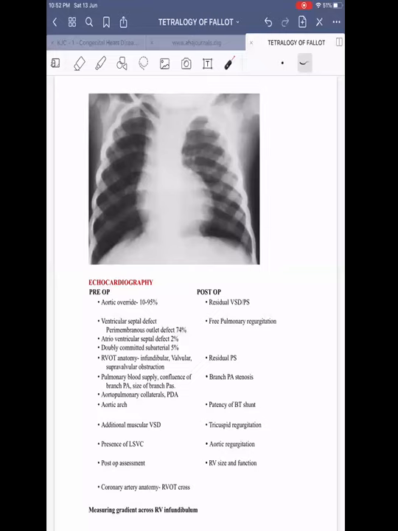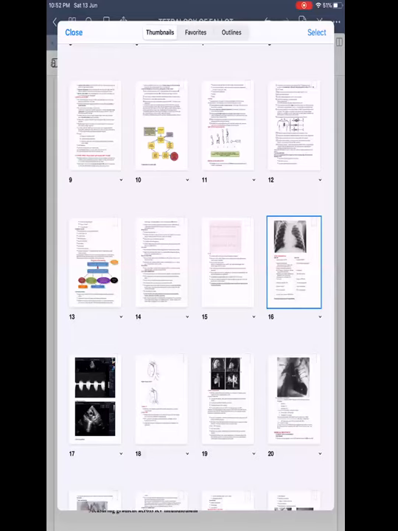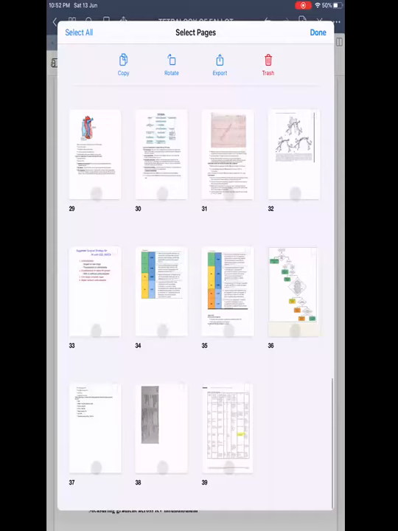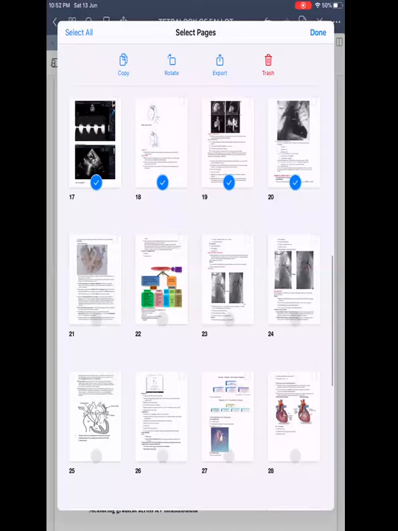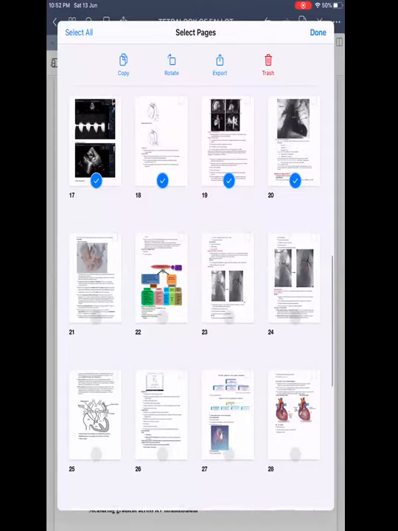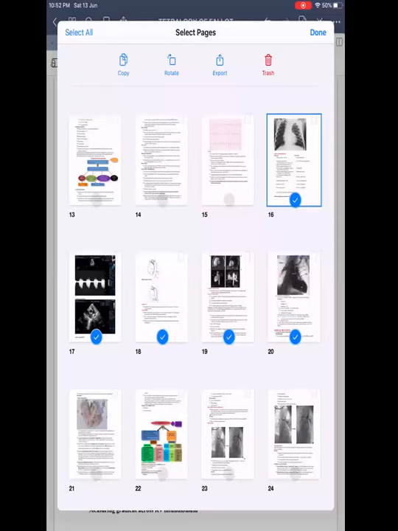Arun, it's almost 11. Do you want to continue or not? How much have you left? Thirty-eight, so I think half completed or lesser than half. Shall we finish off echo and stop? Yeah, we'll finish echo today. The rest we will start tomorrow. I think I'll finish these 3 pages. Okay.